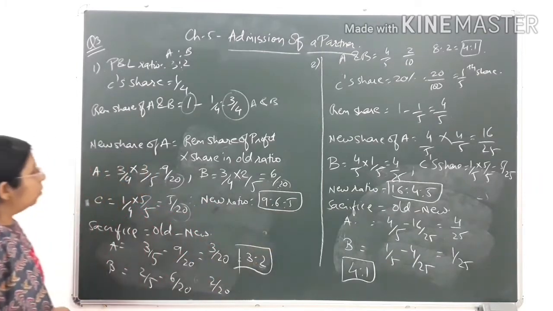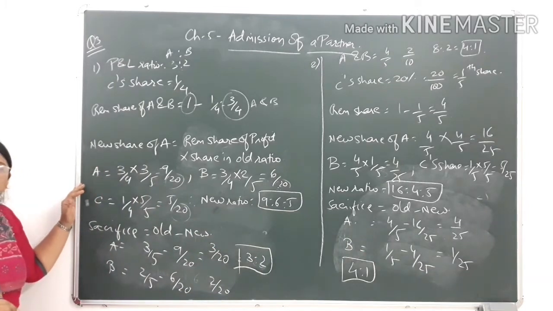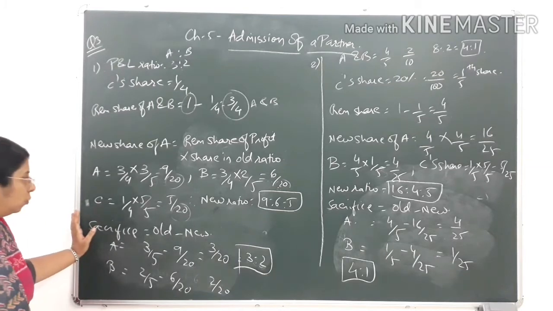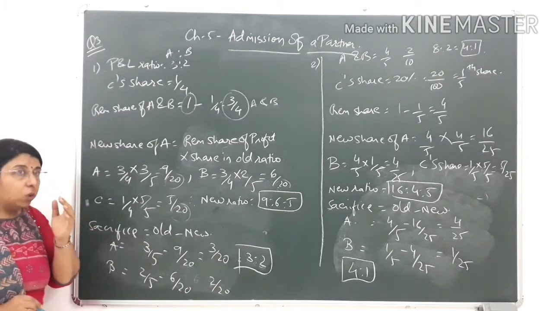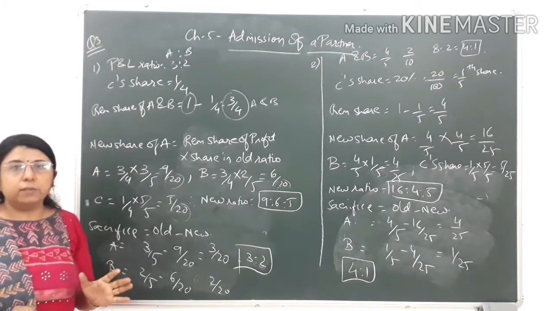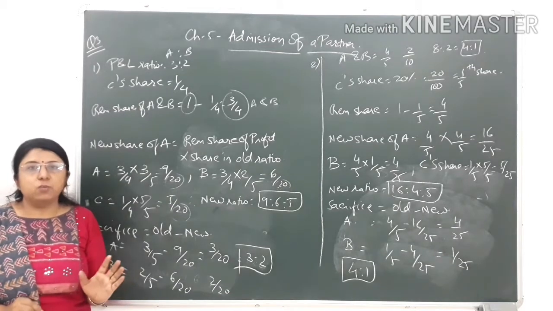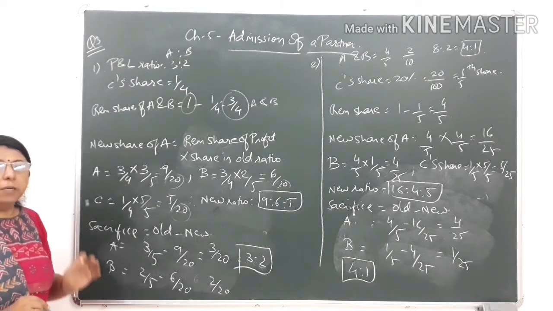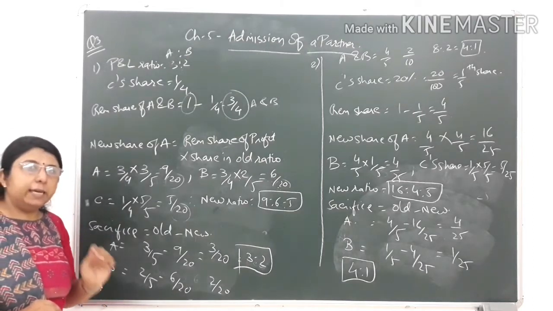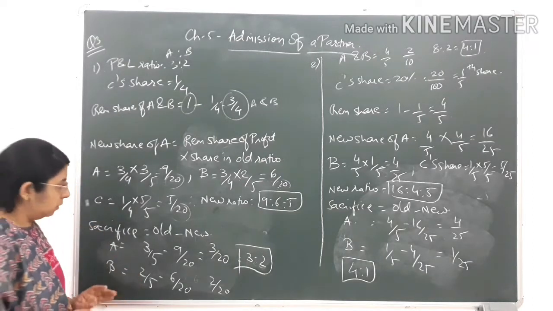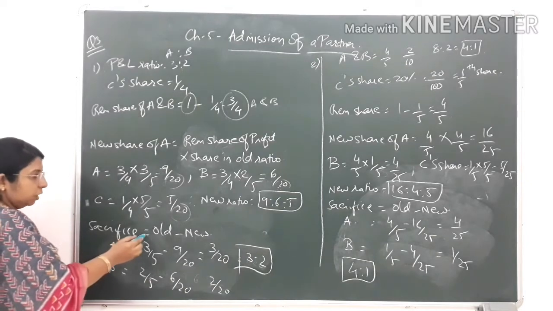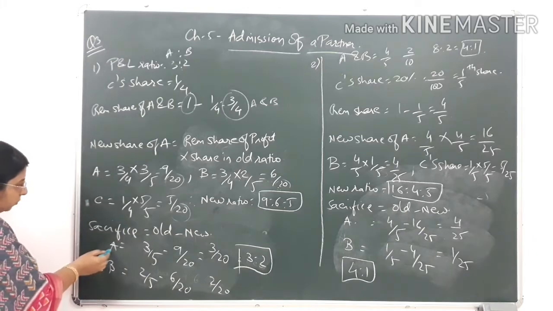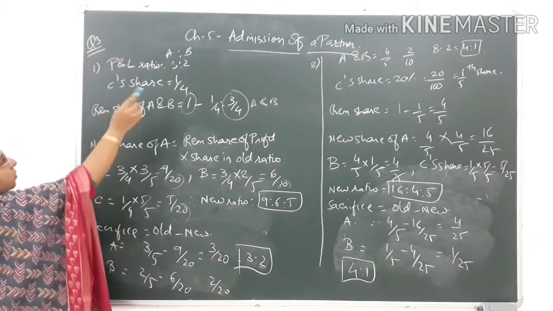Now we have found the new profit and loss sharing ratio, and the second point that we have to find out is the sacrifice ratio. Now sacrifice will be done only by the old partners or the existing partners. No sacrifice will be done by the new partner. So sacrifice will always be between the old partners, or the existing partners, or the continuing partners. So over here, sacrifice ratio is equal to old share minus new share. So the sacrifice of A and B, that are the existing partners.